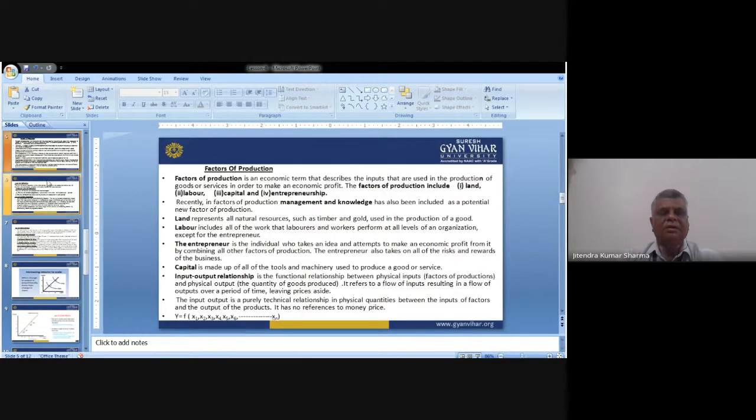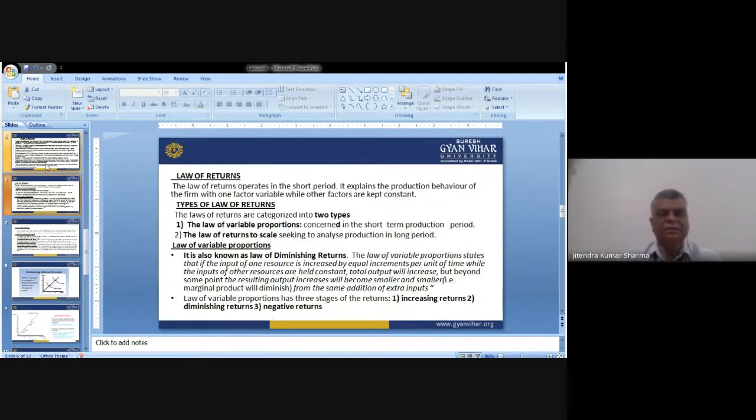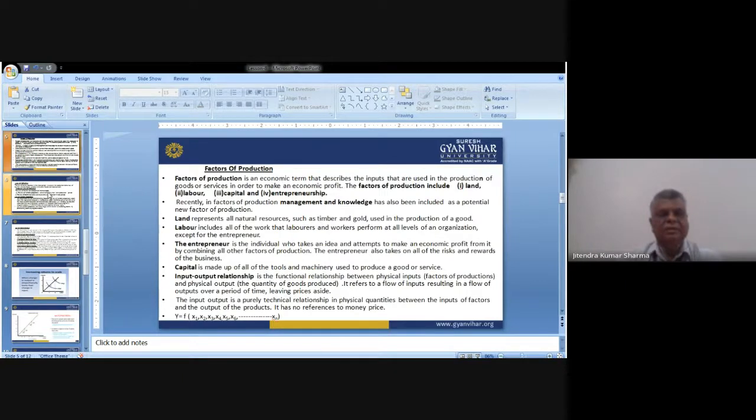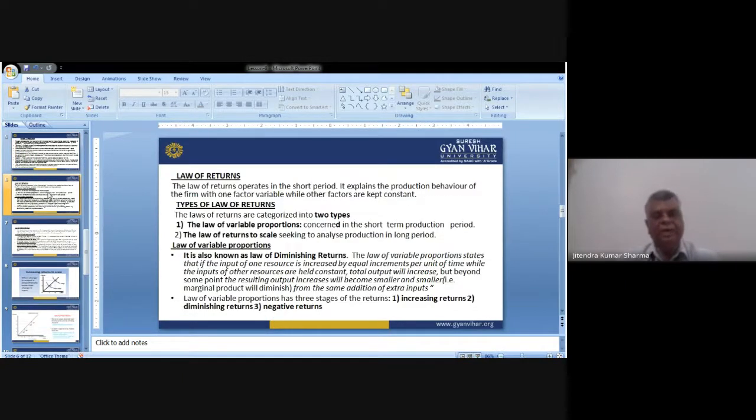Now, after discussing these factors of production, we'll have a final discussion on the law of returns. In economics, we have certain parameters on the basis of which the entire economic activity is being handled, or is being governed. The law of returns operates in short periods and long periods.